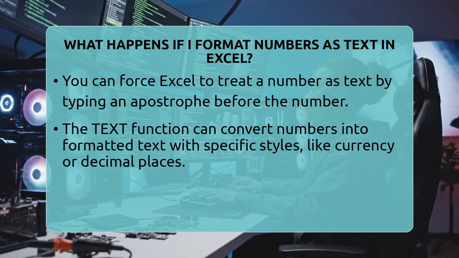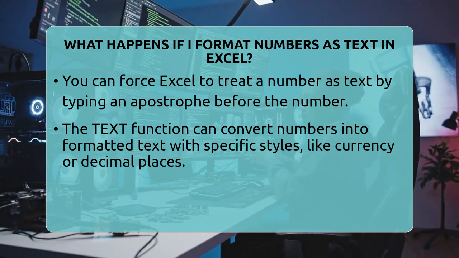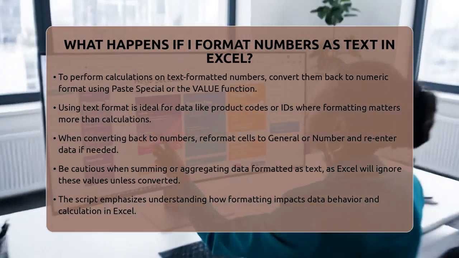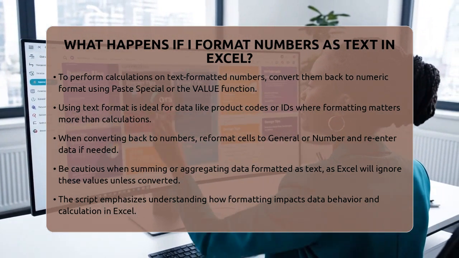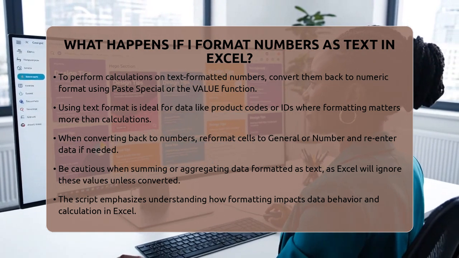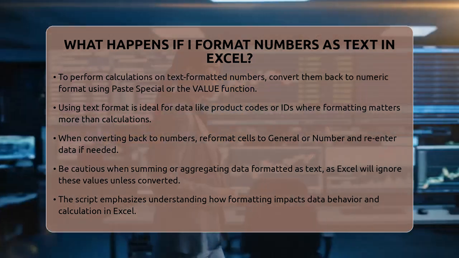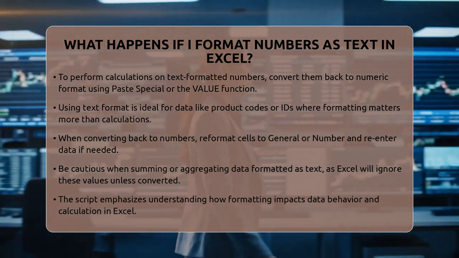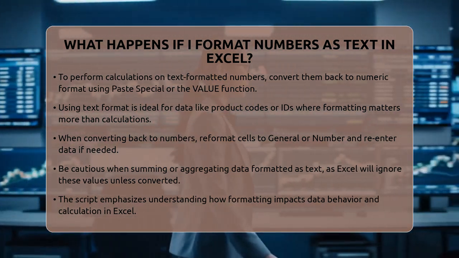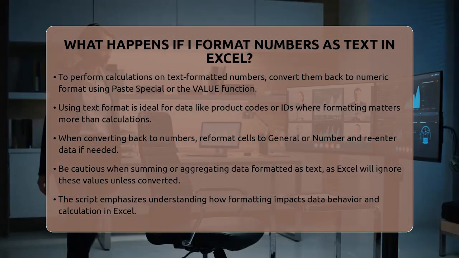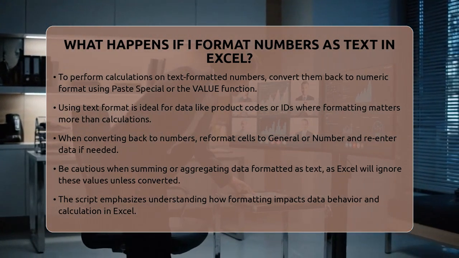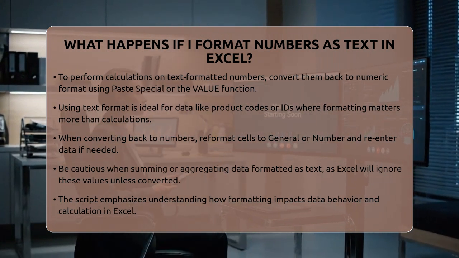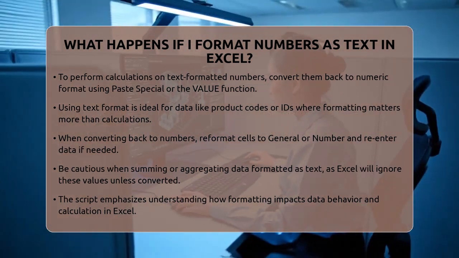Using text formatting for numbers is perfect for data like product codes, IDs, or phone numbers where you don't need calculations but want to keep the exact display. It helps maintain the integrity of data that includes leading zeros or special characters. Just remember, if you plan to do math with these values later, you'll need to convert them back to numeric format first.